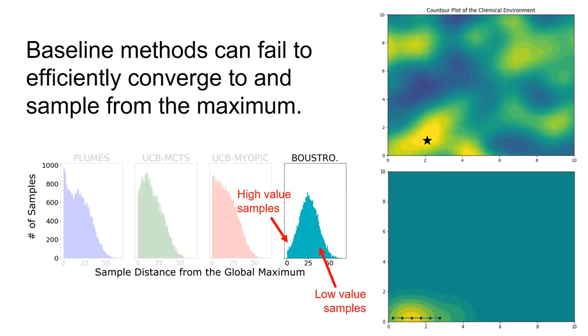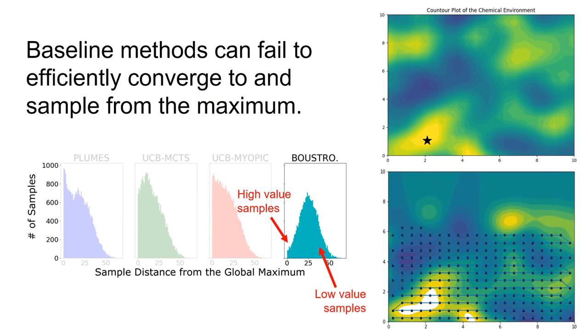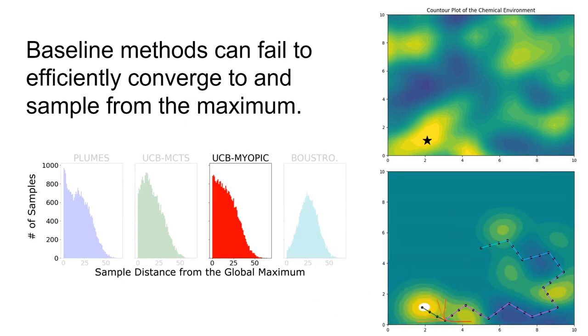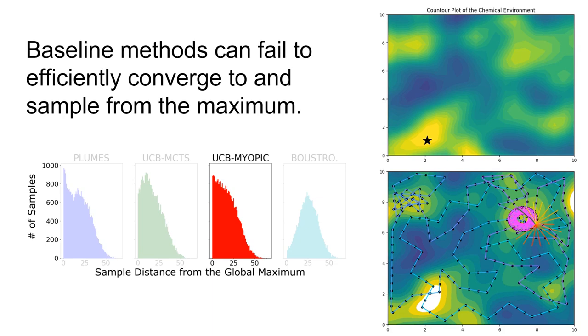One of the most common sampling regimes in environmental science is non-adaptive lawnmower search. Though the method can yield a good posterior estimate of the world map, it suffers from sample sparsity in regions of interest, as indicated by the histogram. State-of-the-art baselines make use of heuristic reward functions to guide decision-making, like the upper confidence bound, or UCB. Both greedy and non-myopic strategies can be inefficient in multimodal distributions, converging to local maxima, or touring between them.